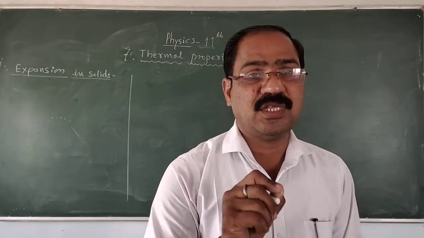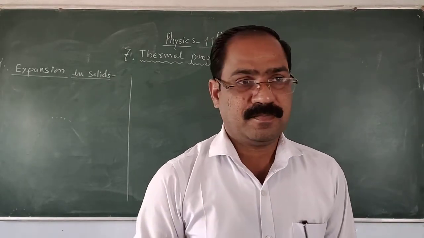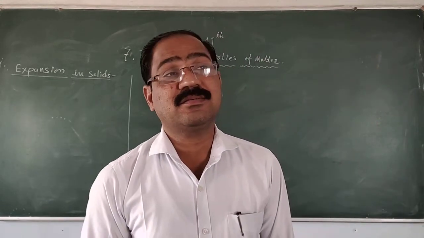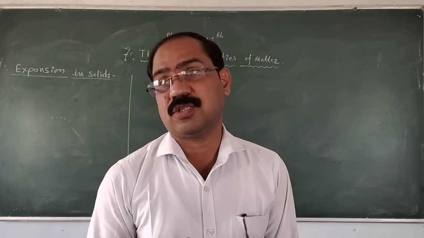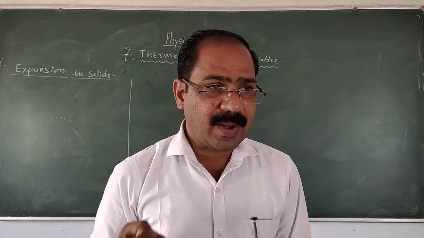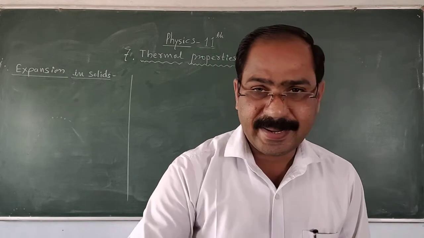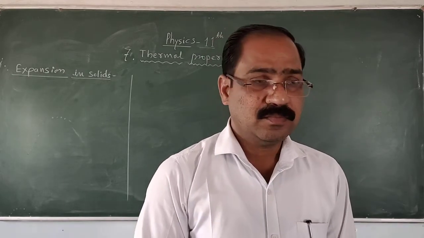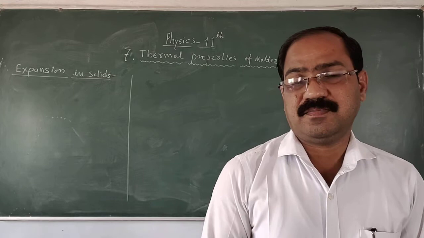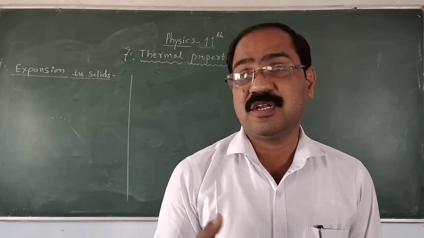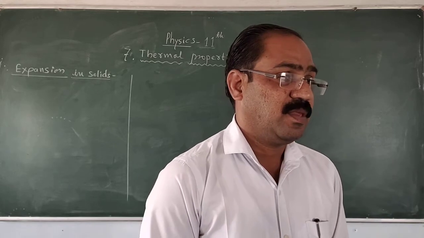When we give heat to the body, or extract heat from the body, then the body gets correspondingly hot or cold. When we give heat to the body, it gets heated, because the body is made up of atoms, and inside the atoms there are a number of electrons.